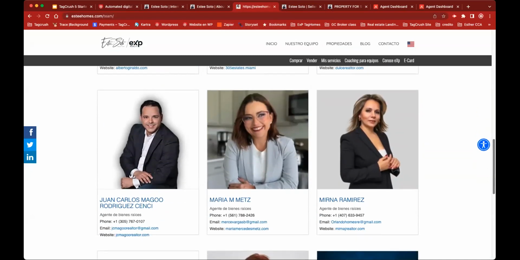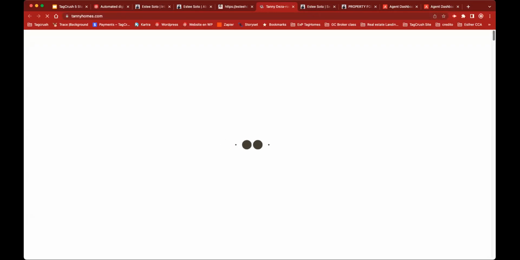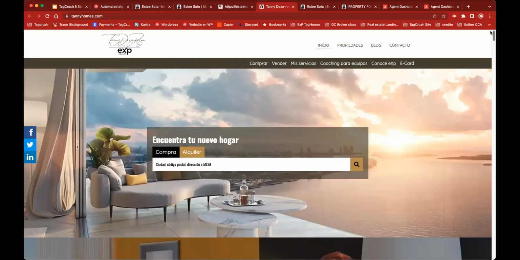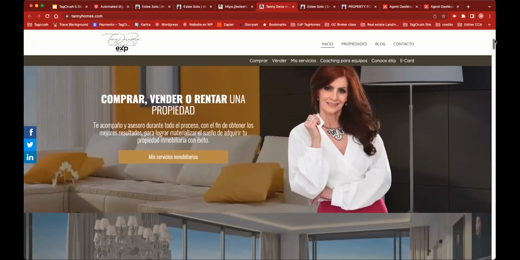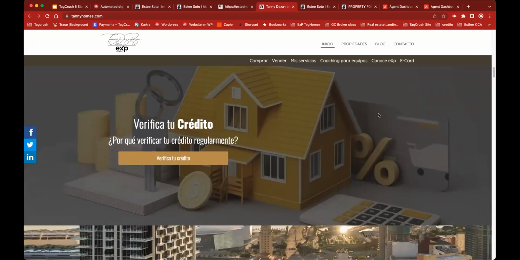Another page I want to show you is this one, Tani. Tani has the same concept. She designed something from zero, right? And she took the website we gave her and converted it into something totally different. Changed the colors again, customized with her own pictures, did manage the sliders to invite people to different sections, use